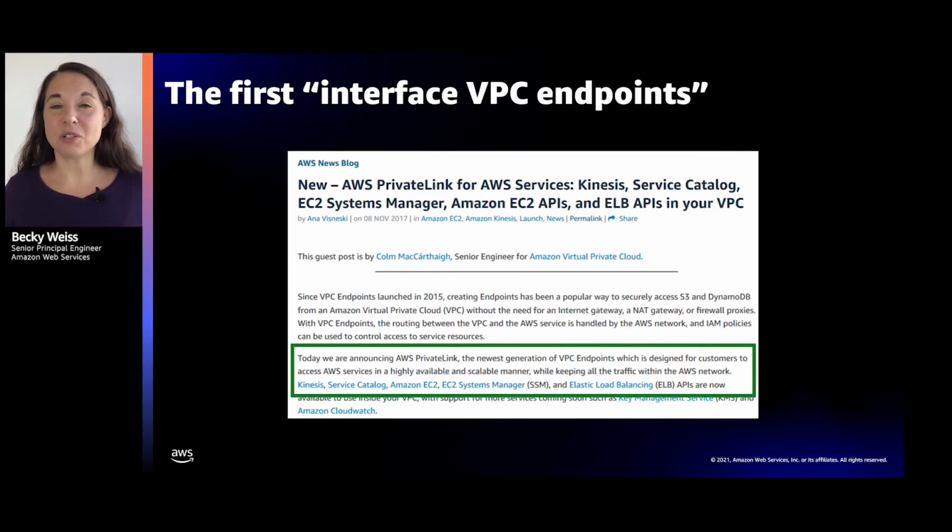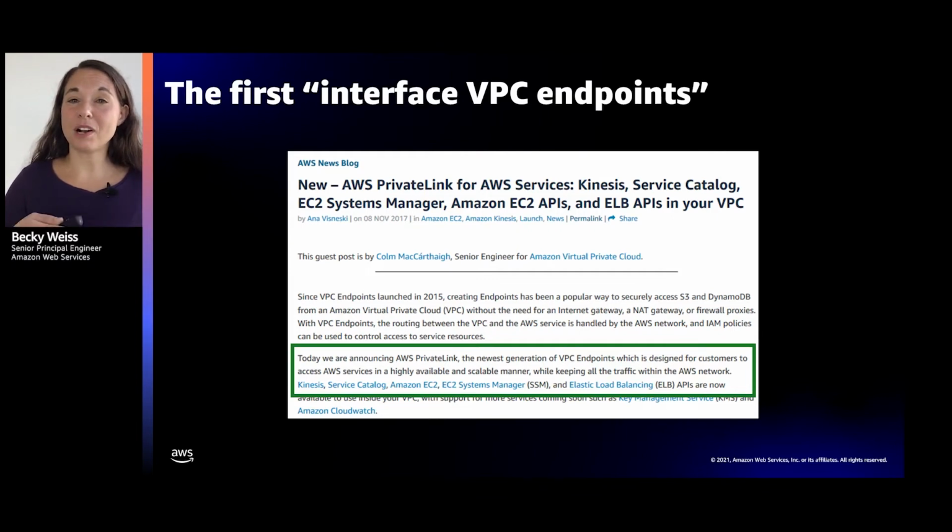Well, this is exactly what we did for our AWS services. These AWS services with a PrivateLink VPC endpoint were able to get connectivity in their VPC to AWS services that were, and continue to be, reachable at public endpoints.